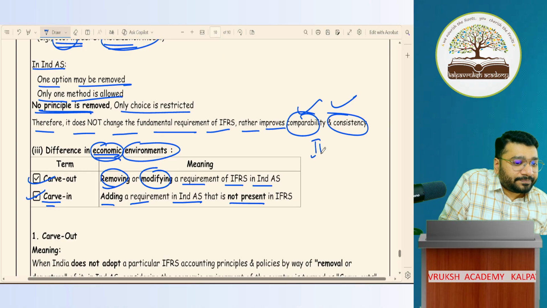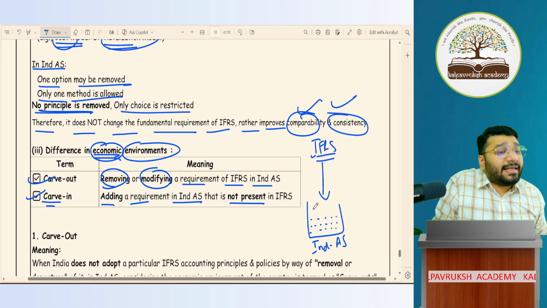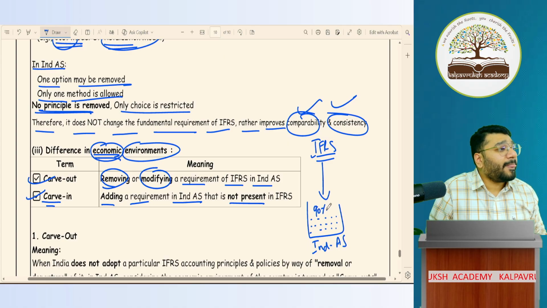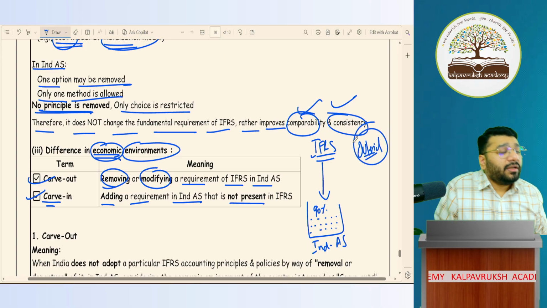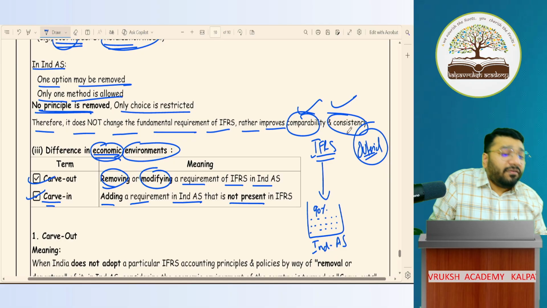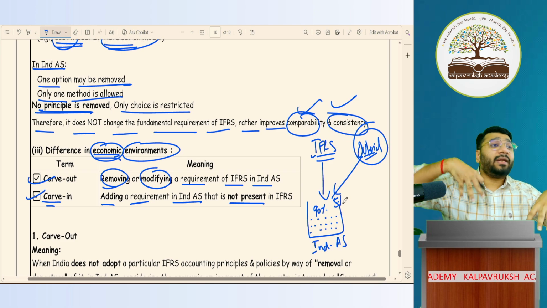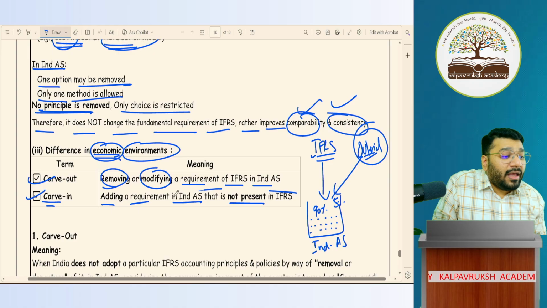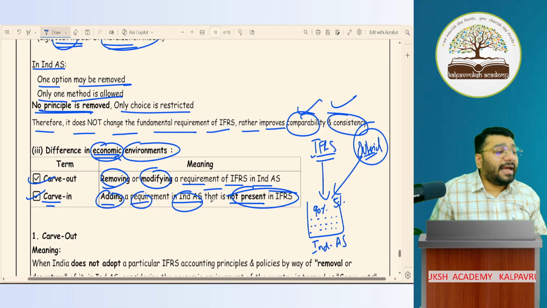So while preparing Ind AS, we took 90%. Imagine this is IFRS. What is this? Ind AS. From IFRS, how much content did we copy paste as it is? 90%. Some points were not present. So what did we do? From outside, looking into India's economic conditions, regulatory conditions, legal conditions, we put 5% data in this. How much percent data? 5% data. New points are brought inside. This is called carve in. Adding a requirement into Ind AS which was not present in IFRS is called carve in.